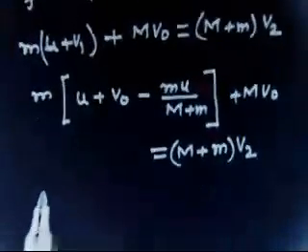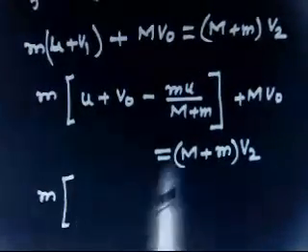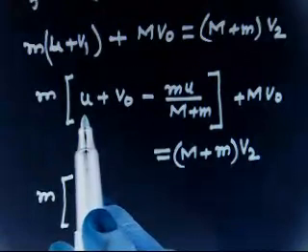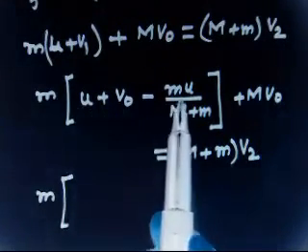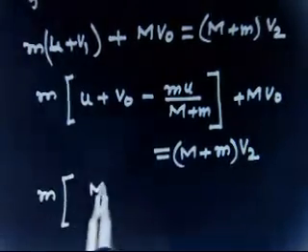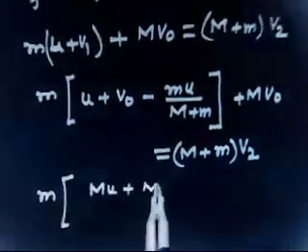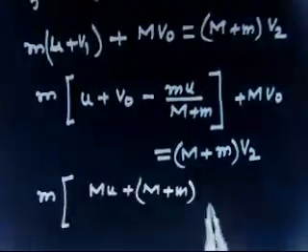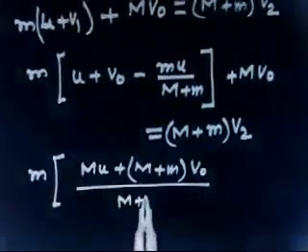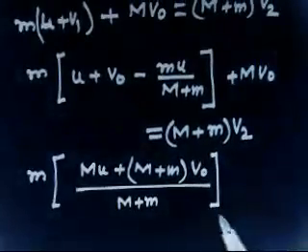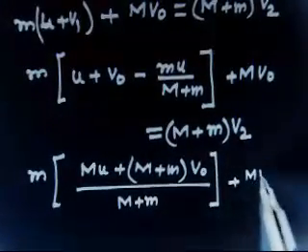Now if we try to solve this equation, this is (m plus M) into u plus m into v naught. So we will have, the small m goes, so we will have mu plus m into v naught divided by m plus M, plus M v naught.